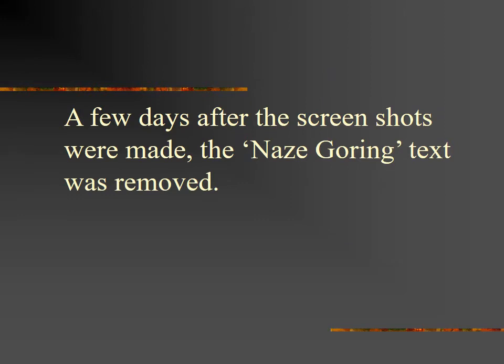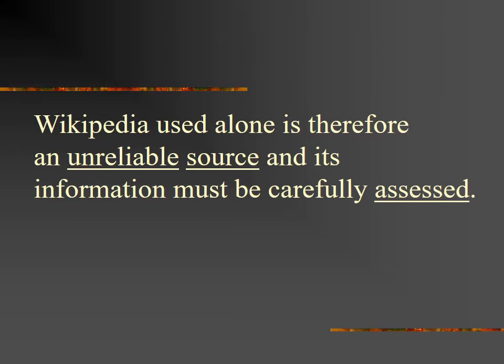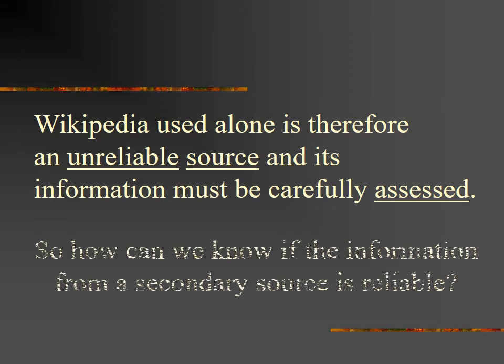After a few days the screenshots were made, that sentence with Nazi Goring was removed. Wikipedia is a website that can be edited by anyone, whether or not they know anything about China. Wikipedia used alone is therefore an unreliable source, and its information must be carefully assessed. So how can we know if the information from a secondary source is reliable?